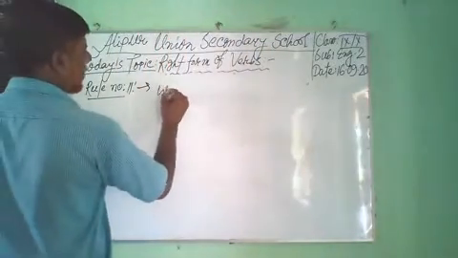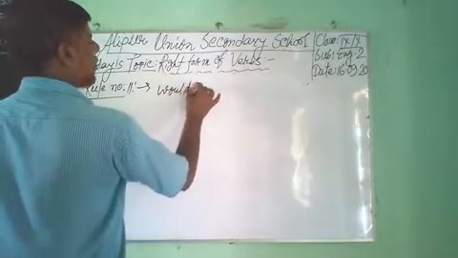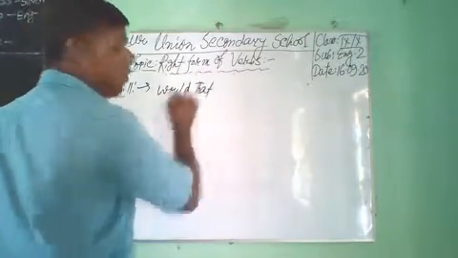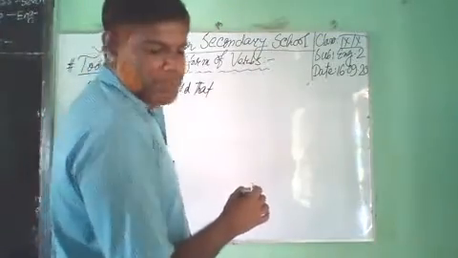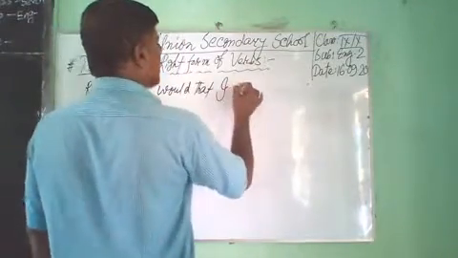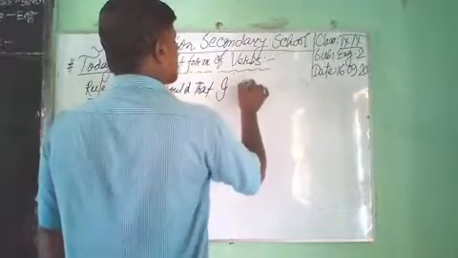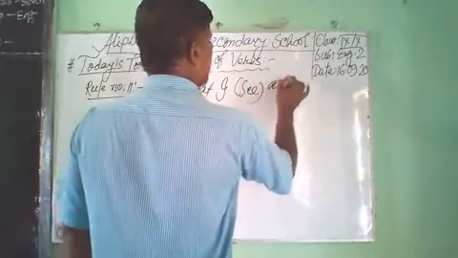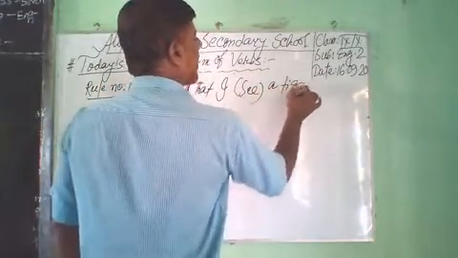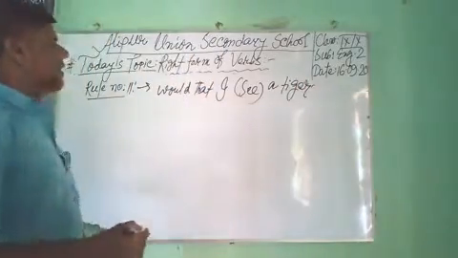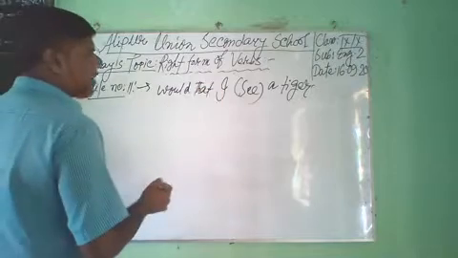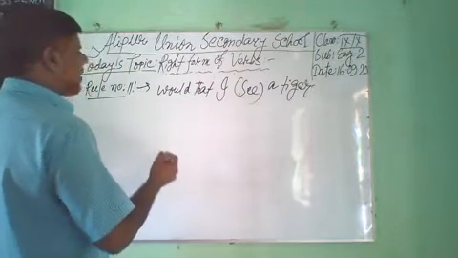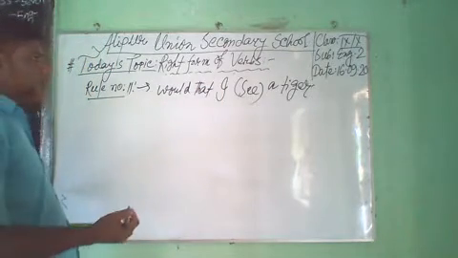Dear student, look at the blackboard. Would that I see a tiger. I see a tiger. Dear student, this sentence will begin with would that.